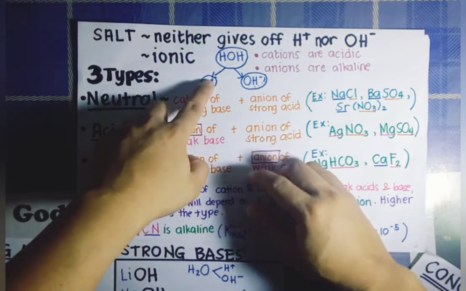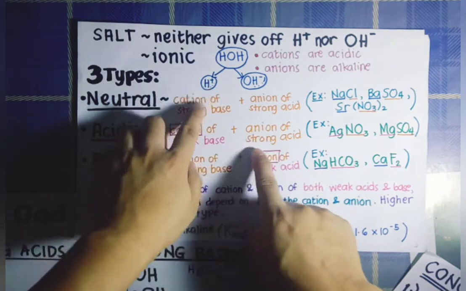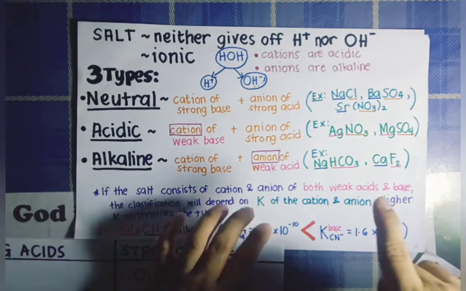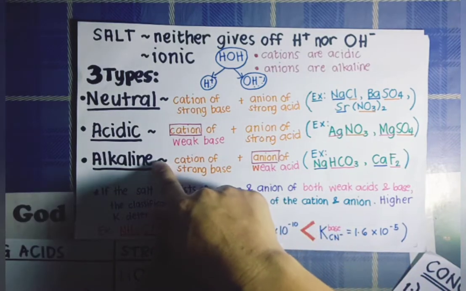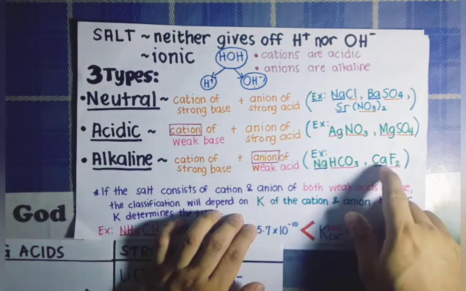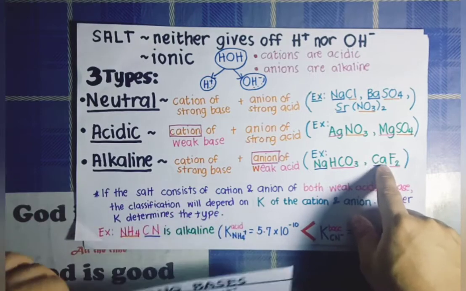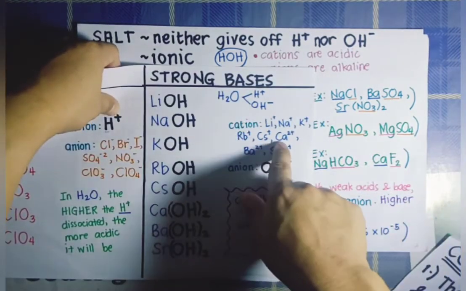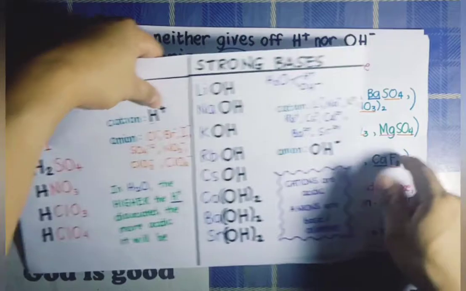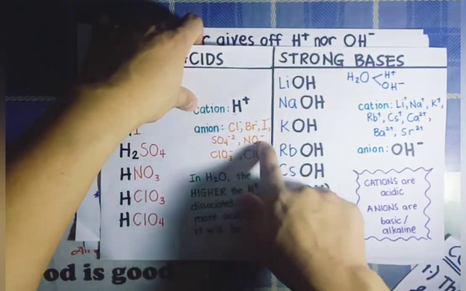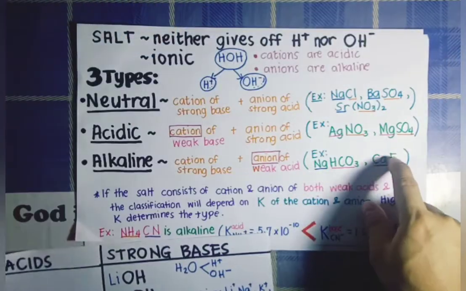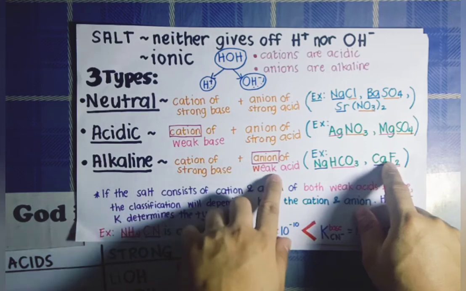What happened to the hydrogen ion? It reacted with the anion of the weak acid. Another example of an alkaline salt is calcium fluoride. Calcium is one of the cations of a strong base, but fluorine is not listed here as an anion of a strong acid. Therefore, fluorine is an anion of a weak acid.